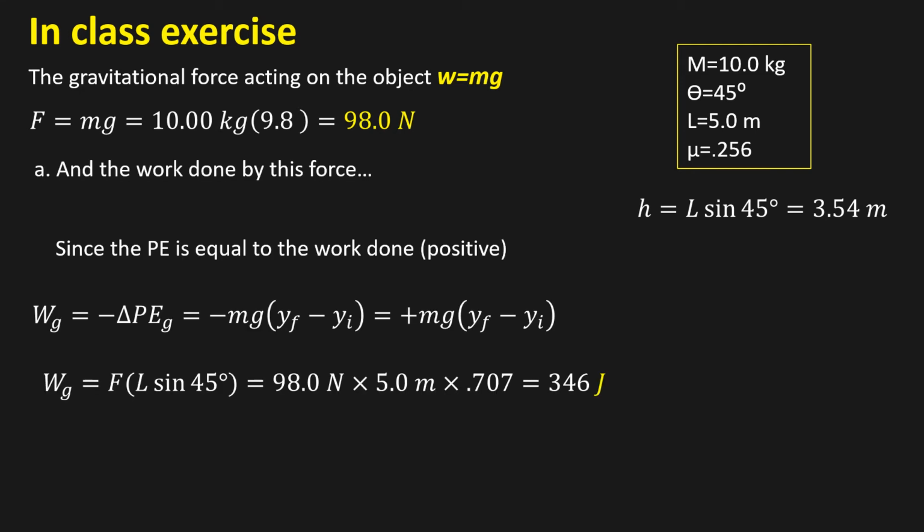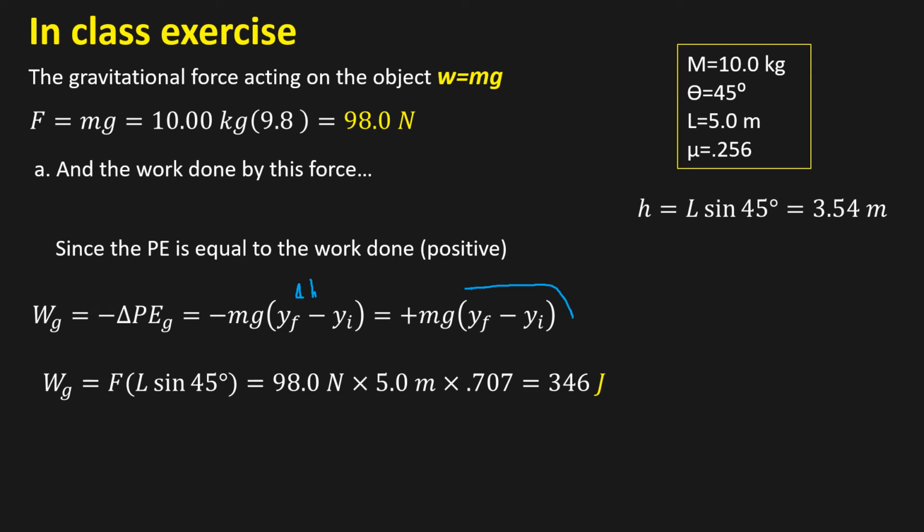And the work done by this force, since the potential energy is equal to the work done, is positive. So we can take the energy equation, and this is just delta h, y_f minus y_i.